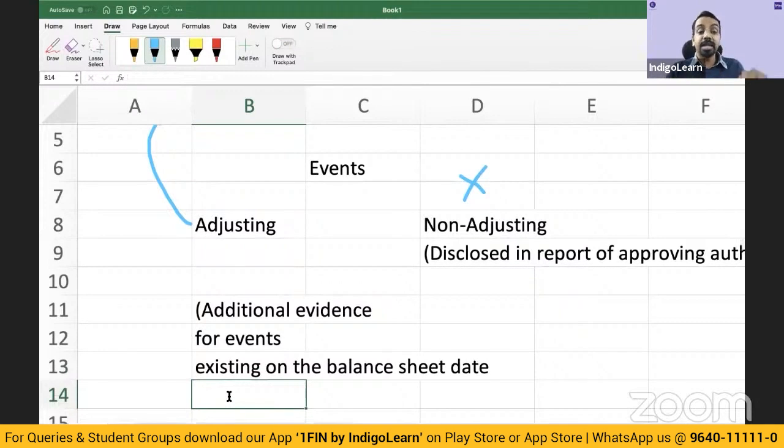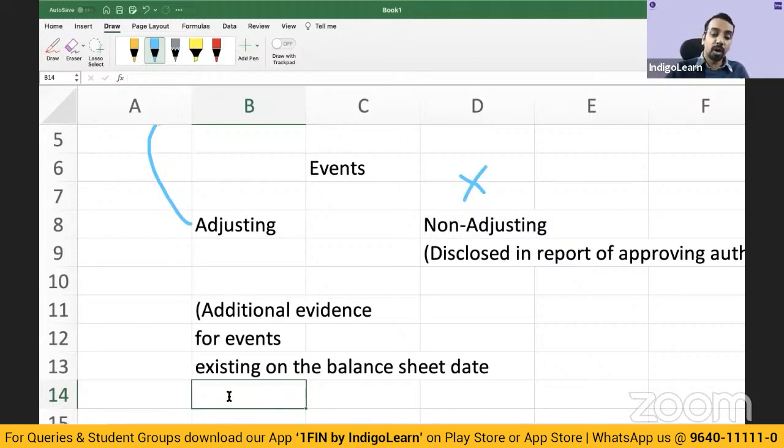There is something which is existing on the balance sheet date, and now you are getting additional information or additional evidence for that. The favorite question from ICAI in these cases is, there is a debtor, there was doubtfulness that the debtor will pay back the money, and finally, before the financial statements were issued, they realized that the debtor has become bad or the debtor has gone insolvent, amount will not be realized.